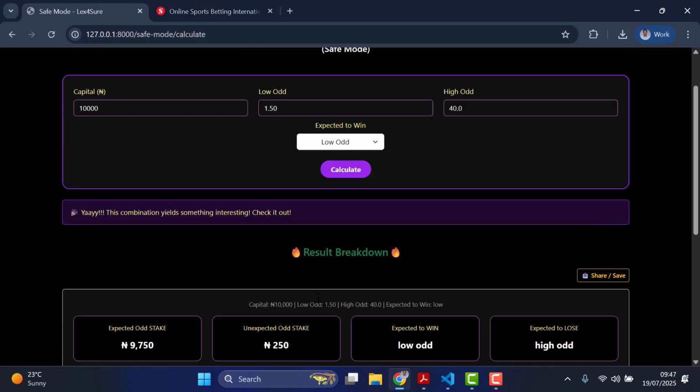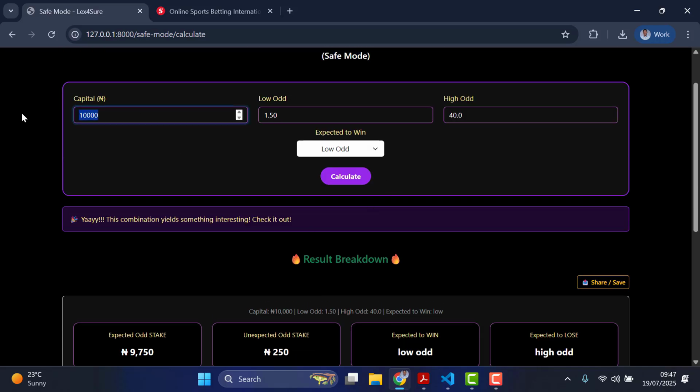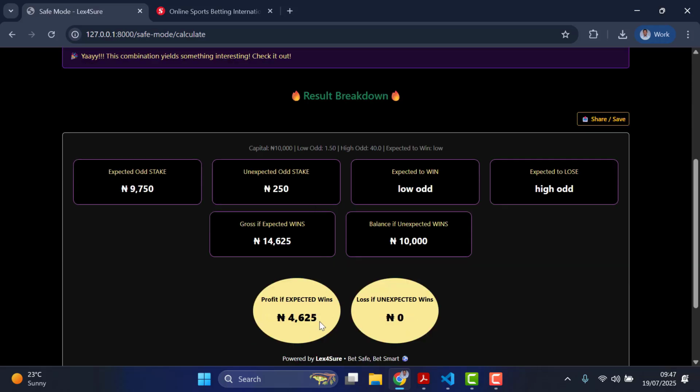Yes, so this is the breakdown. In this particular scenario, we are betting 10,000. This is the low odd, this is the high odd, and we are expecting the low odd to win. That means if truly it wins, I'm going to earn this profit. That means my total gross profit will be this. So I've converted 10,000 naira to 14,625 naira.